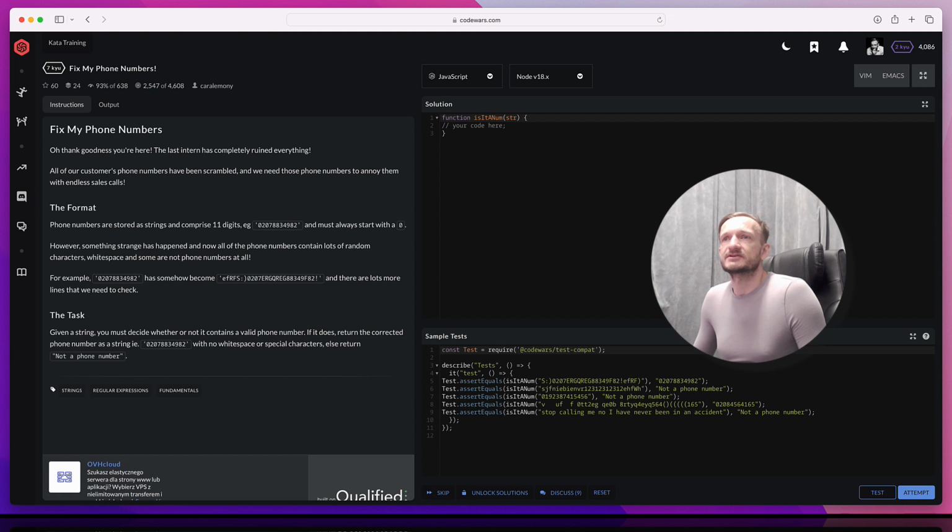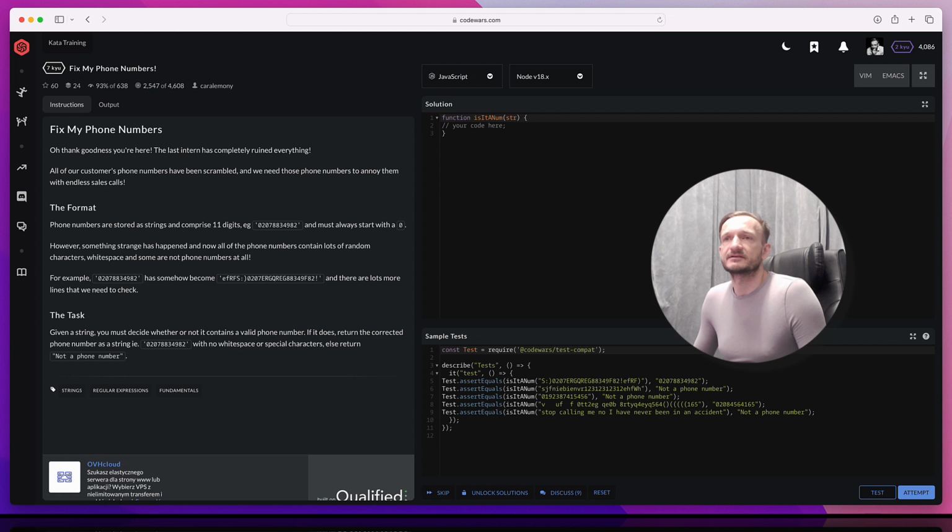However, something strange has happened and now all of the phone numbers contain lots of random characters, white spaces, and some are not phone numbers at all, for example. And there are lots more lines that we need to check.